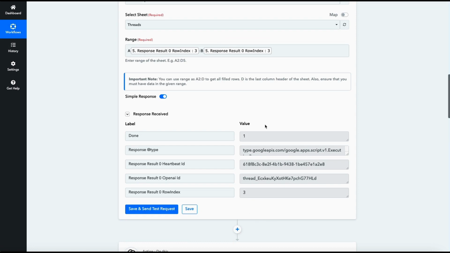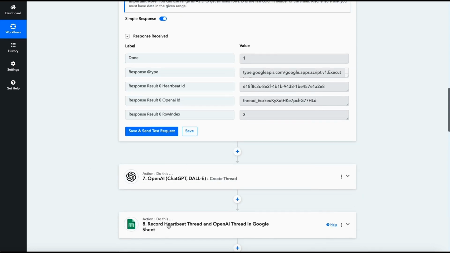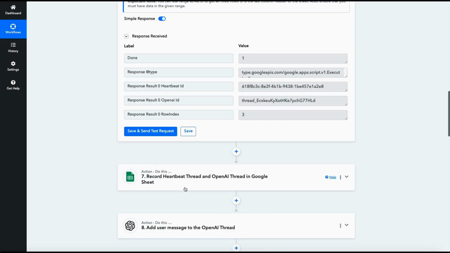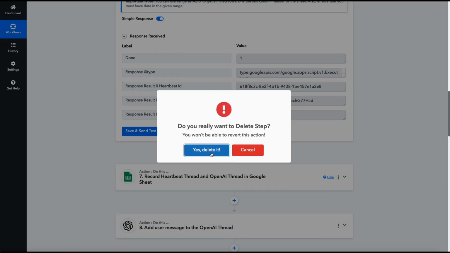And lo and behold, it gives us everything that we need. It gives us the content, the Heartbeat ID and the OpenAI ID, and this is what we're actually looking for. Now we're getting back to some of the modules that we've created and copied over. So rather than creating a thread, we don't actually need Create Thread anymore, so we can delete this module because we've just found the thread. We need to add a message to that thread, and we don't need to record the Heartbeat thread and OpenAI ID in Google because we've already done it. So let's delete this one.